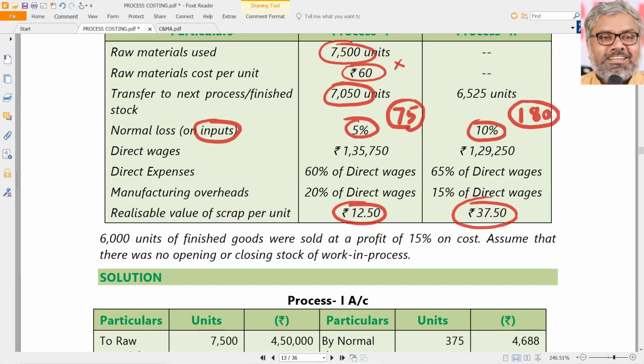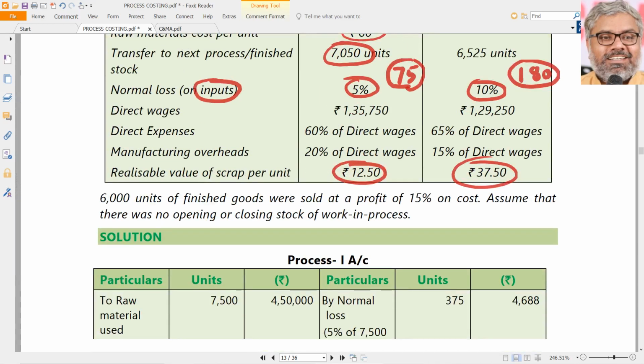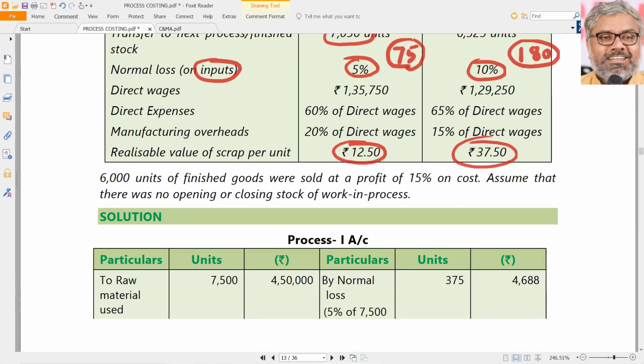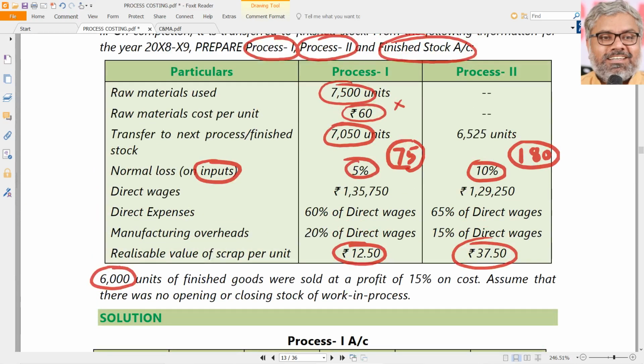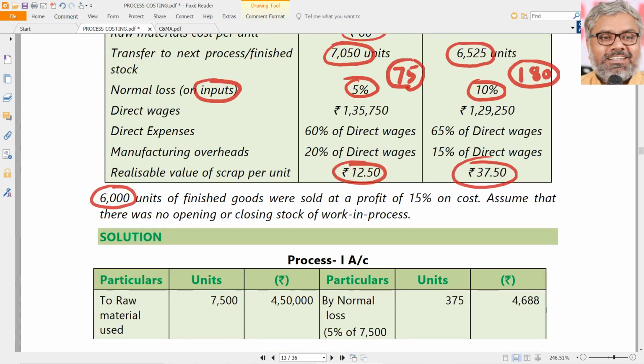But the scrap value is given in process 1 and 2 very clearly, that is 12.5 and 37.5. Then finally, how many units are sold? 6,000 units are sold. How many units are produced in process 2? 6,525 units are produced. Not all units are sold. It's okay. There may be closing stock, no problem.